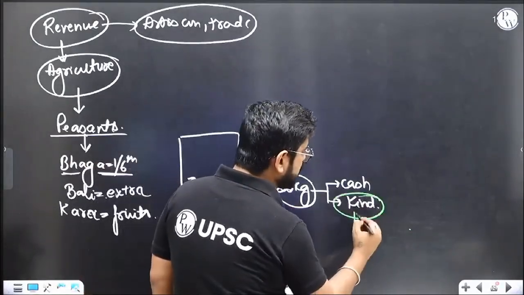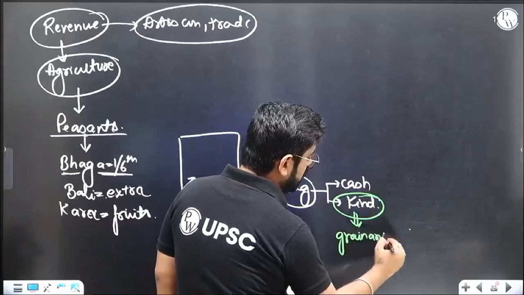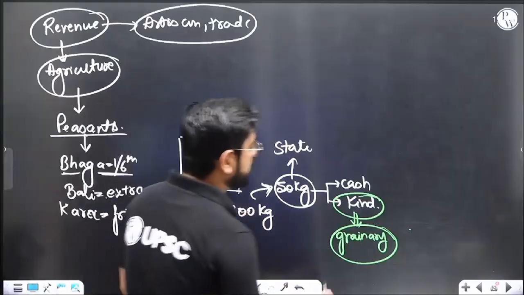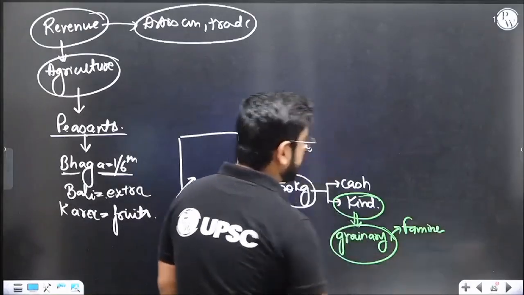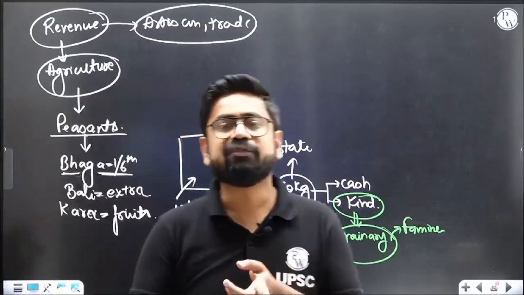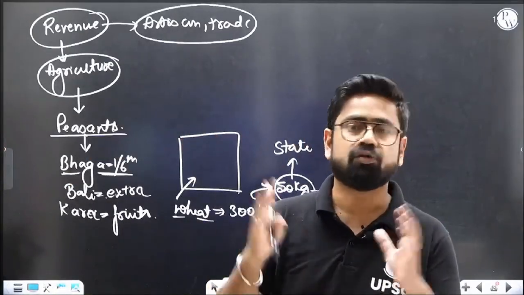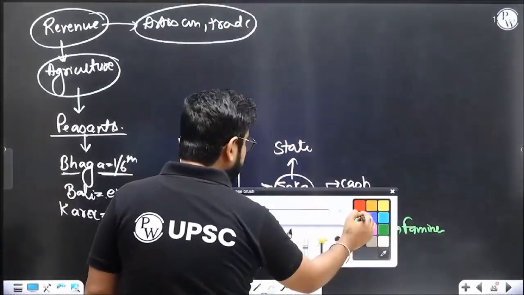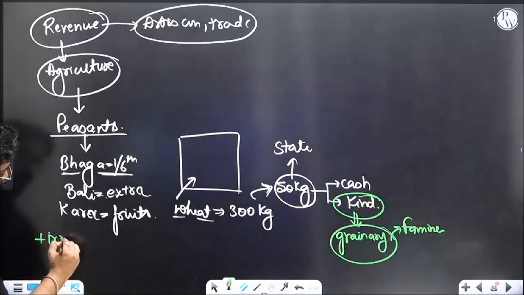Suppose I'm a peasant and I give it as kind, that means this will actually go to the granary. This will be a stock, maybe used during famine conditions, as we have already seen. If there is a famine or shortage, it can be utilized. So the first thing is expenditure is very high, and the state is bound to create more sources. This one is the basic source, and all states will do this. In fact, they will provide one extra support over here.